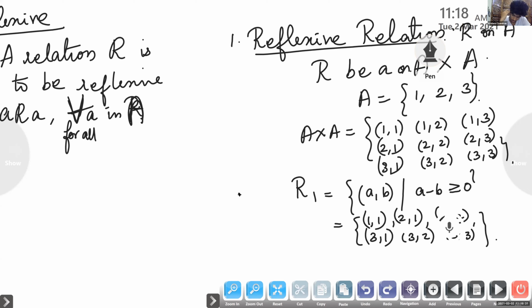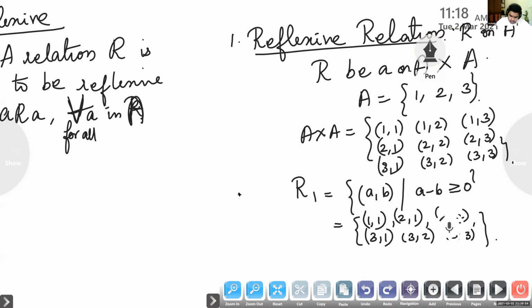Whether 1, 1 is in R1. Yes, Achyut. A relation R is said to be reflexive if A is related to A, for all A in A.